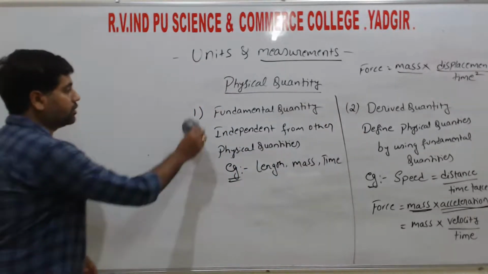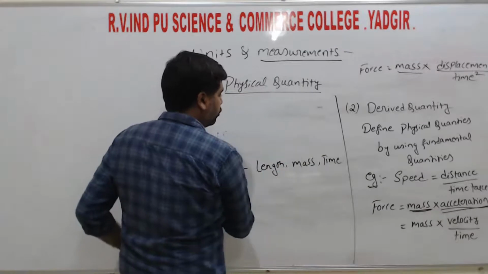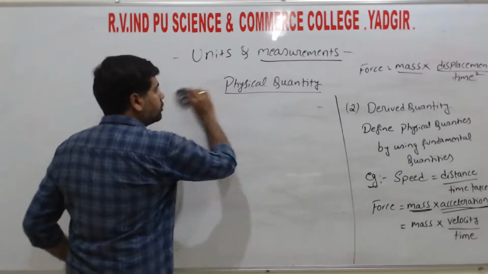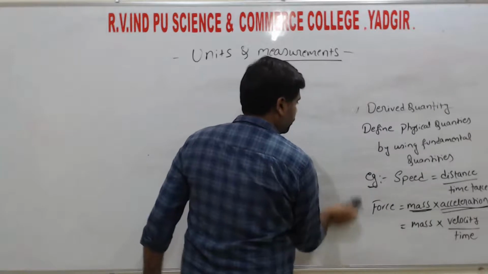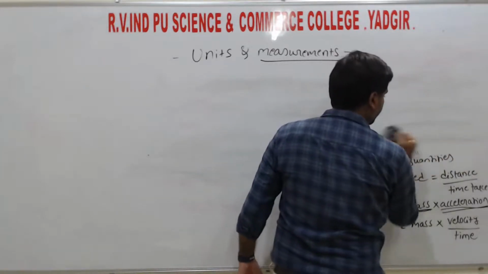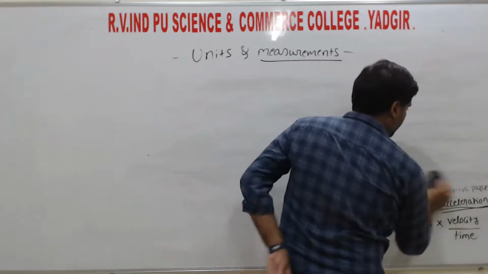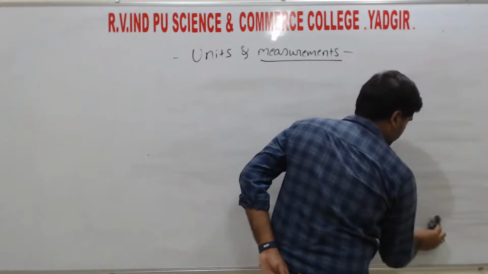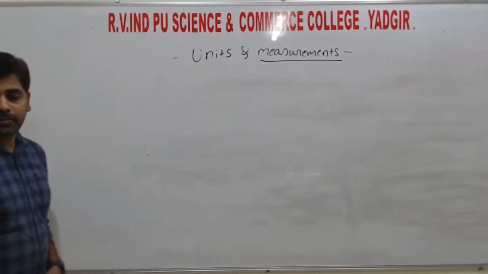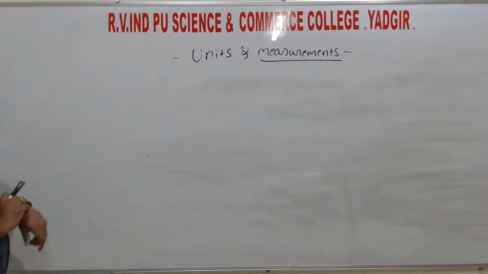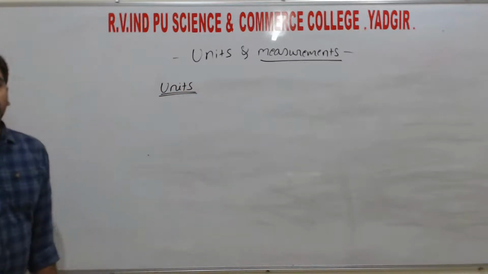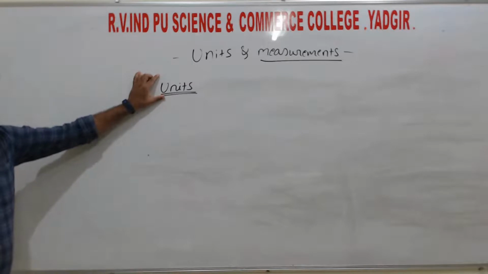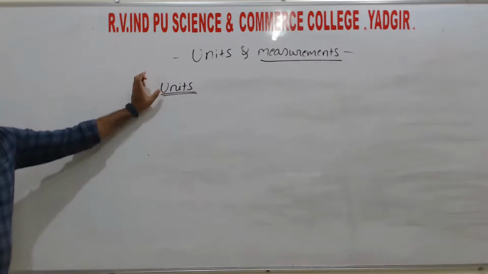Next, unit. What are units? So units are the standard of measurement, that is, the quantity used as a standard of measurement is called a unit.